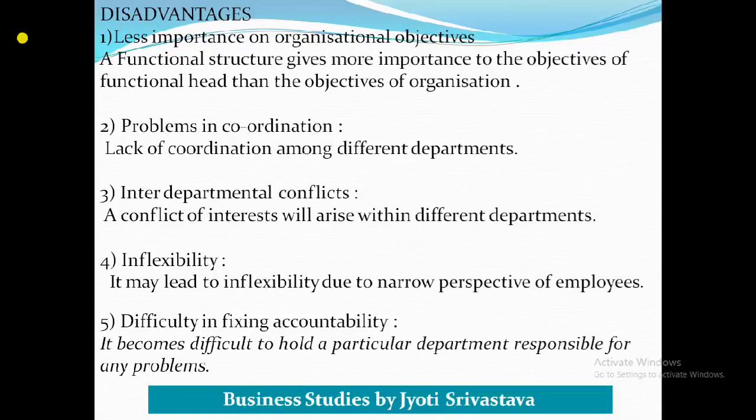So you must see one word that has been used in the advantage: there it is said within department, meaning coordination within the department is being discussed. As each department, for achieving their objective, will definitely work in coordination, but there may be a lack of coordination among different departments. When we talk about one single department, then yes, there will be coordination, they will work for each other, but there may sometimes be problems in coordination among different departments, because each is focusing on the objective of its own department.